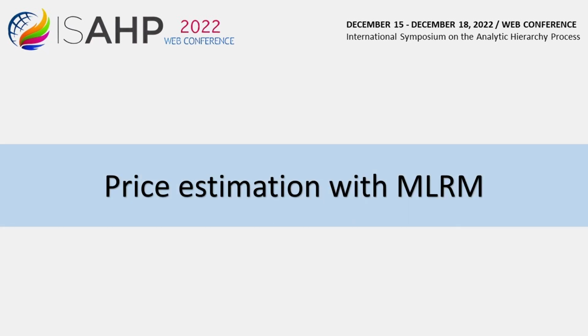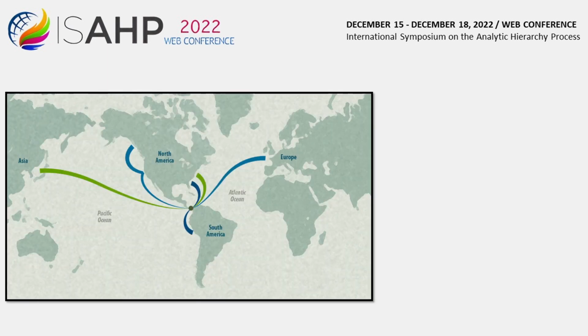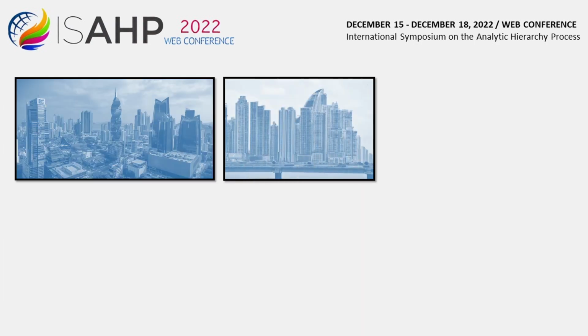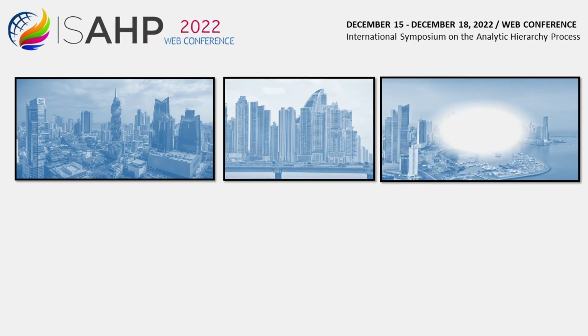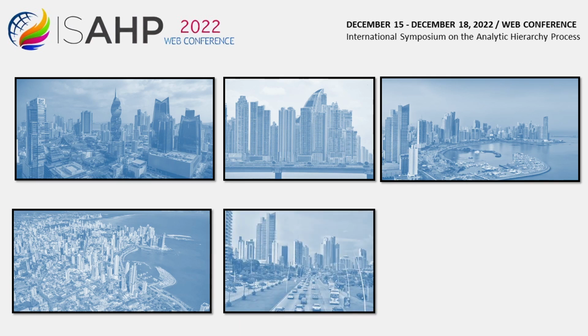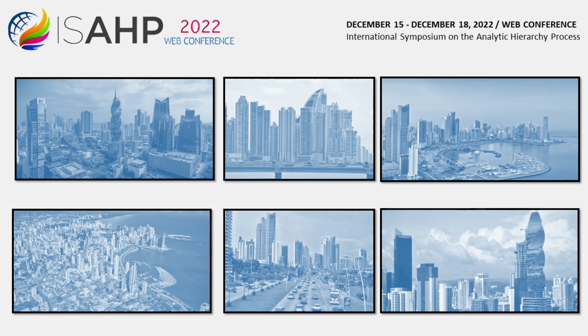Price estimation with MLRM. It is very important to contextualize from a geographical point of view the location of the appraisable properties, starting with the country. The Republic of Panama is located in Central America, has an area of 75,517 square kilometers, of which more than 3,000 kilometers are coasts, both in the Atlantic and the Pacific Ocean. Panama City is a modern metropolis that has experienced an impressive growth during the last decades due to the accelerated demographic expansion characterized by the construction of large housing and commercial developments, where high-rise buildings dominate the panoramic view of the Panamanian city.